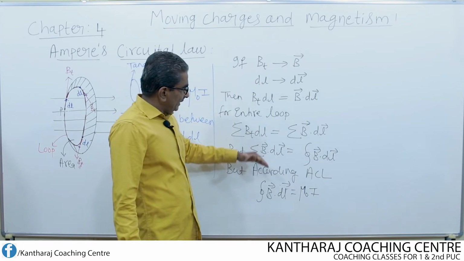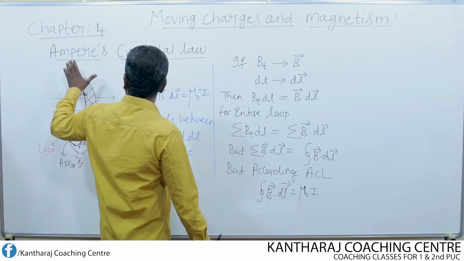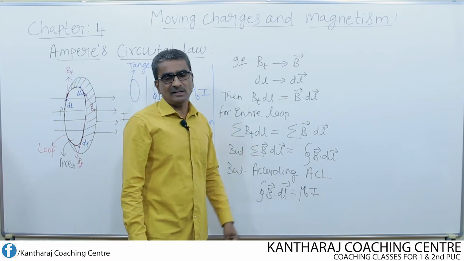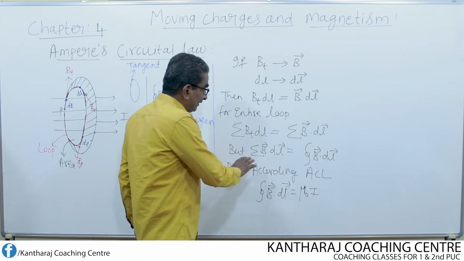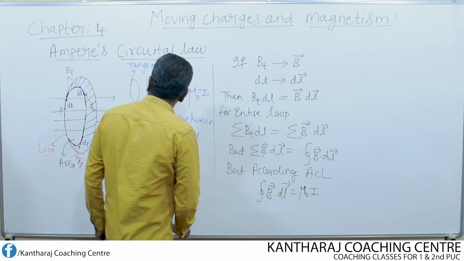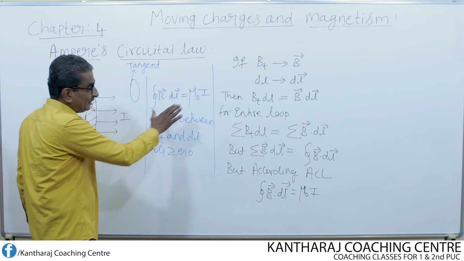So this is simply an explanation to give one simple proof of Ampere's circuital law. It is a mathematical explanation of how we can arrive at the Ampere circuital law by dividing this entire loop into small elements that we have shown here.